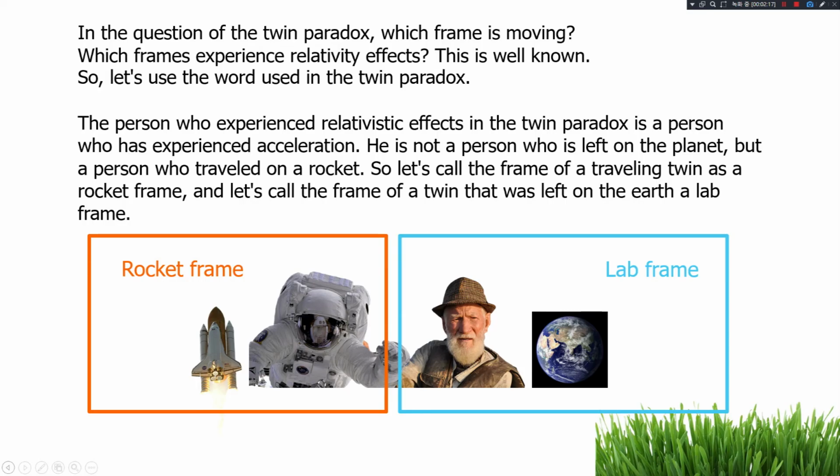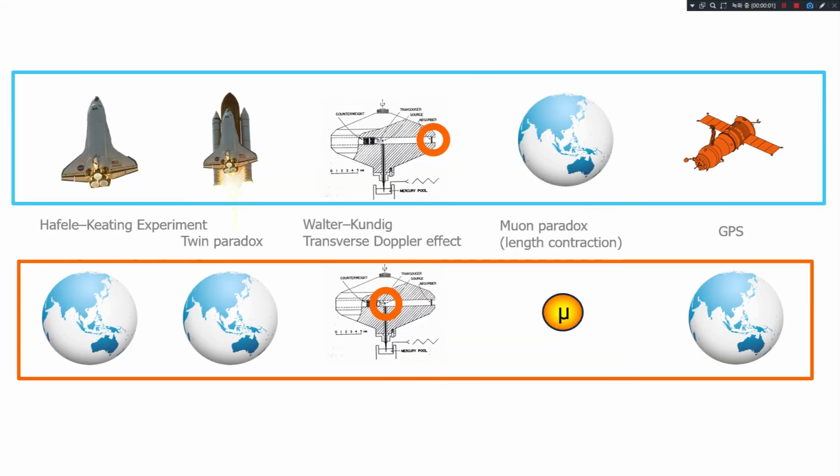The interpretation of the twin paradox is comparatively well theorized. Let's say that a frame belonging to one of the twins who returns from space travel is named a rocket frame, and a frame belonging to the other twin on Earth is named a lab frame. Let's apply the relationship between rocket frame and laboratory frame to various other experiments. Here are some of the famous experiments of relativistic theory. In the Hafele-Keating experiment, the Earth is the laboratory frame and the plane is the rocket frame. The Earth is also a laboratory frame in the case of the twin paradox.